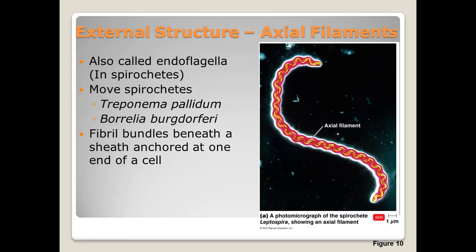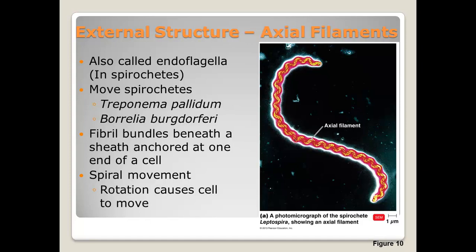Axial filaments are fiber bundles beneath a sheath, anchored at one end of a cell. Rotation of the filaments leads to a spiral movement of the bacteria. So rotation causes the cell to move. These axial filaments will be rotating, and that causes this bacterium to move.